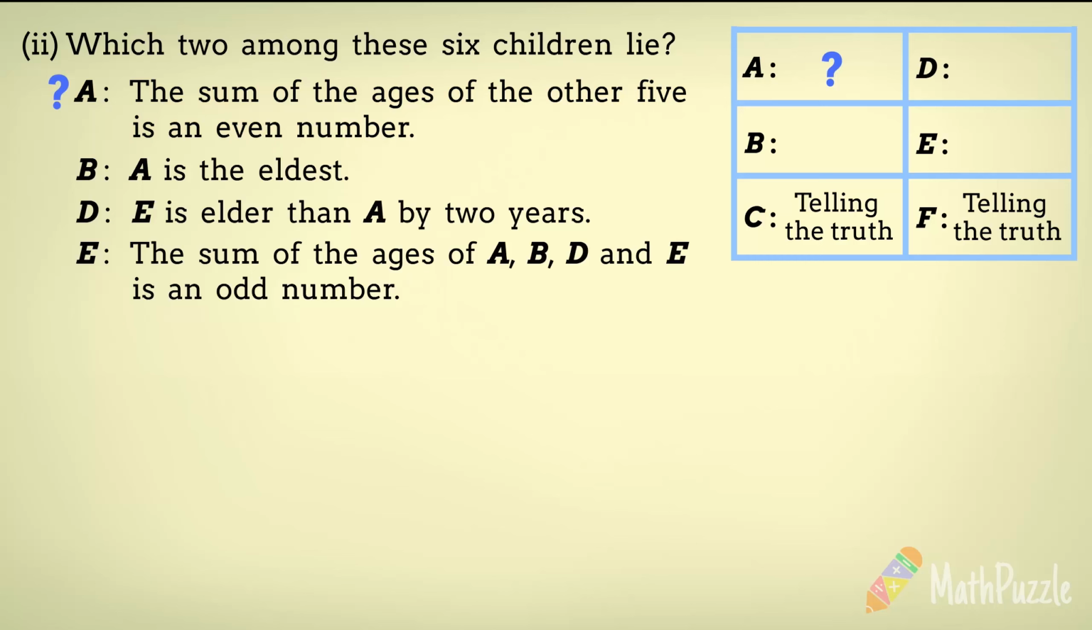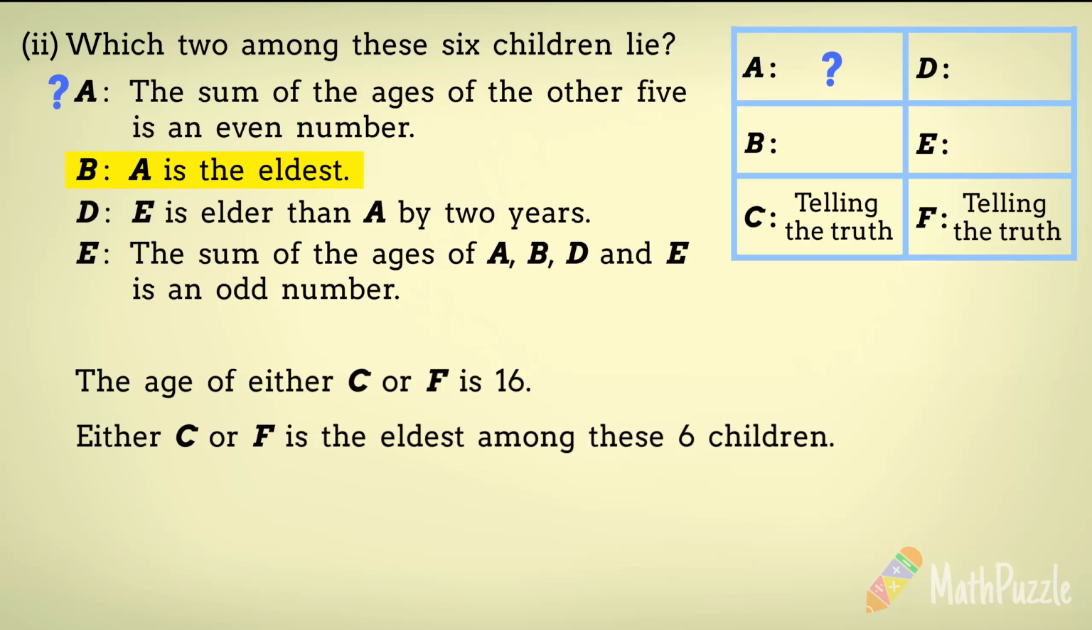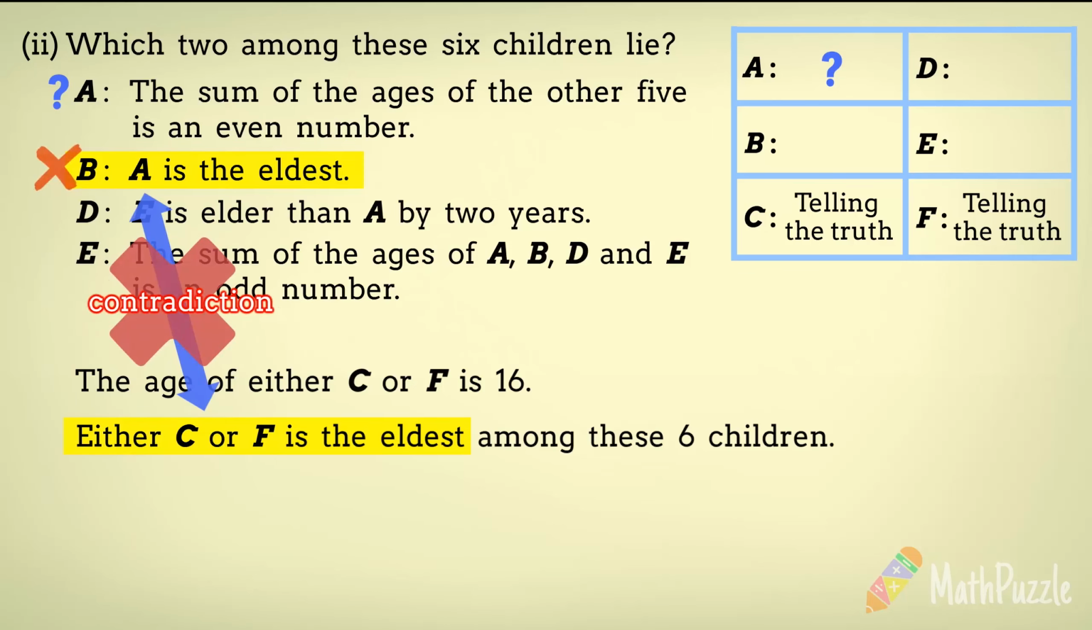According to B's statement, A is the eldest among the children. While we are uncertain about the ages of C and F, it is confirmed that the age of either C or F is 16. Therefore, either C or F is the eldest among the 6 children. Consequently, B's statement contradicts this information, indicating that B is lying.